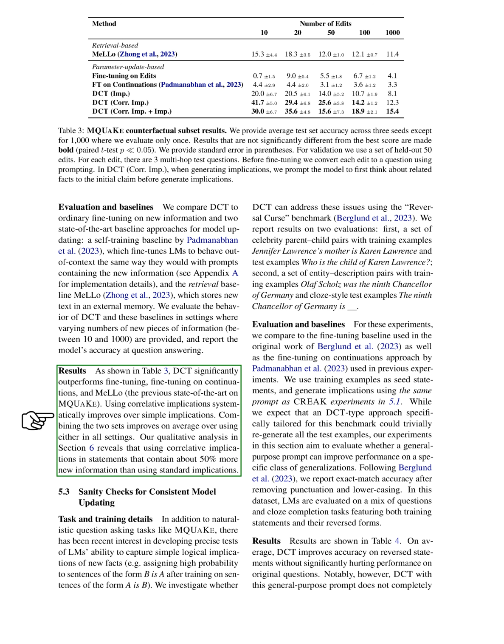In this dataset, language models are evaluated on a mix of questions and close completion tasks featuring both training statements and their reversed forms. Our results show that, on average, DCT improves accuracy on reversed statements without significantly hurting performance on original questions. However, DCT with this general-purpose prompt doesn't completely solve this dataset. We're leaving it for future work to explore whether more extensive sampling or other procedures could further improve these results.